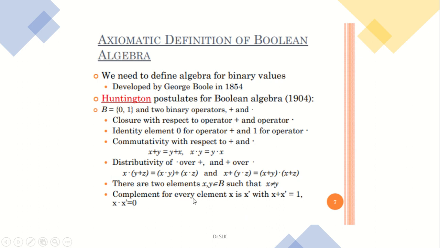The complement of every element x is x', or x bar, with x + x' = 1 and x · x' = 0. We have studied this; it is called the inverse axiom. When a number is added with its inverse, the value should be an identity element. The identity element of the addition operation is 1, and when you multiply an element x with its inverse x', the result should be the identity element of multiplication, which is 0.